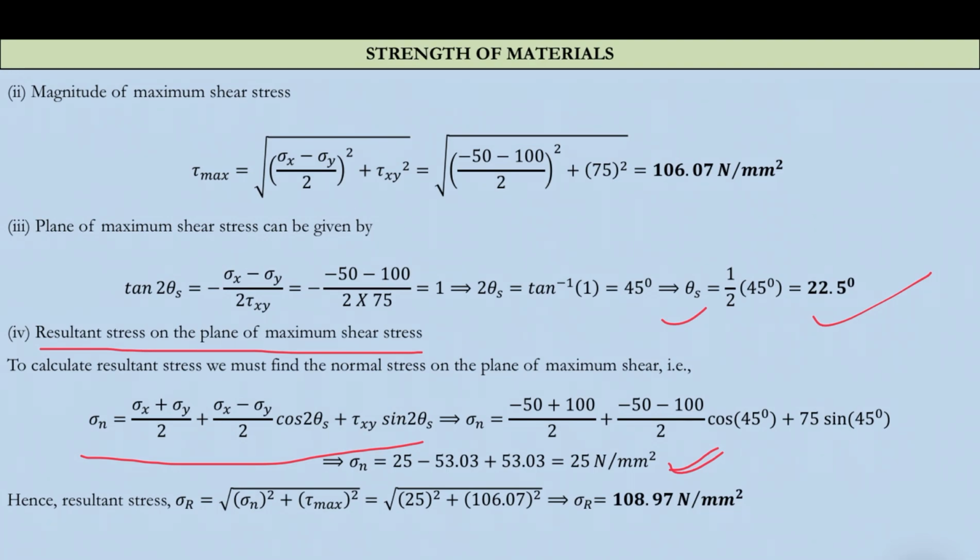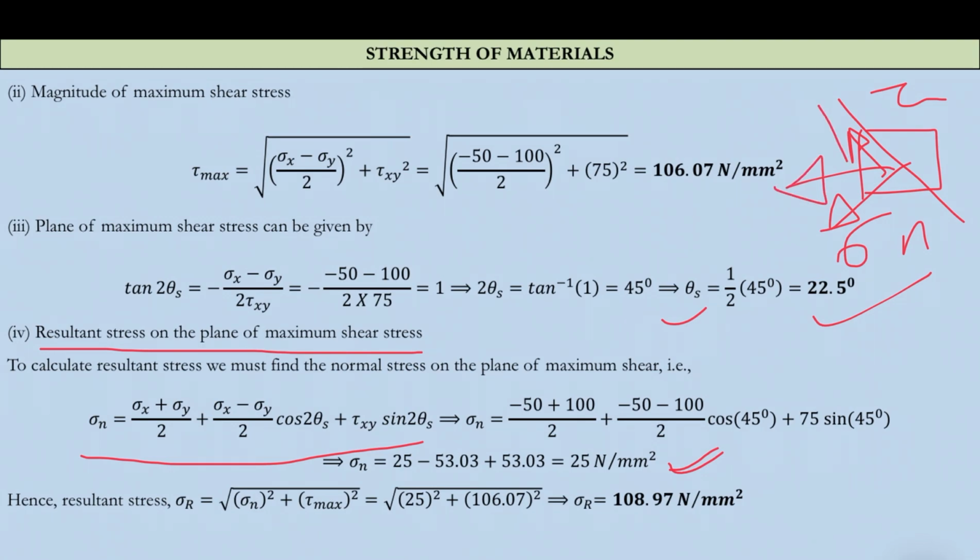So now, what is the resultant stress? Somewhere tau max is there, so this is tau max and this is sigma n. The resultant squared is equal to tau squared plus sigma n squared. So the resultant will be the square root of sigma n squared plus tau max squared. These two values we have. Finally you will get the resultant stress coming out to be 108.97 megapascal.